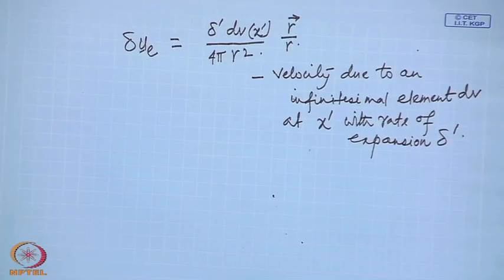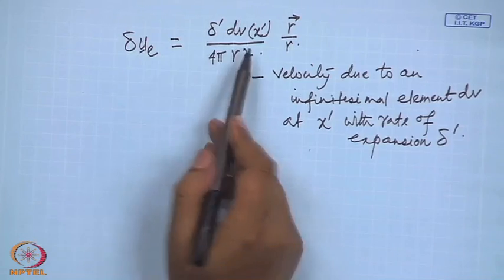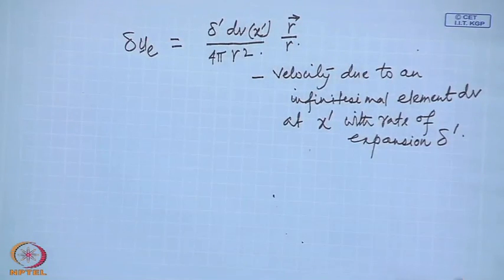Outside that volume element, everywhere the expansion remains this delta prime. So, when we integrate it, we get the specified volume element. So, this can be thought of as a volume source placed within that volume dV prime,